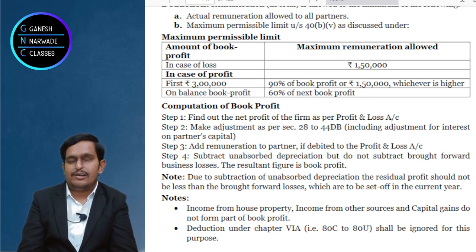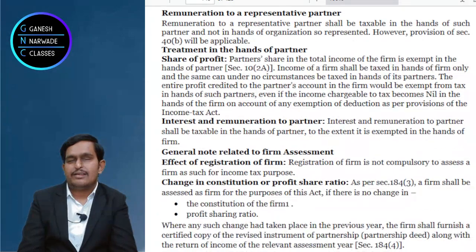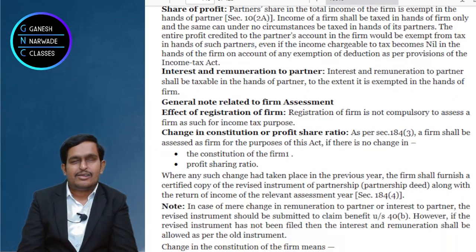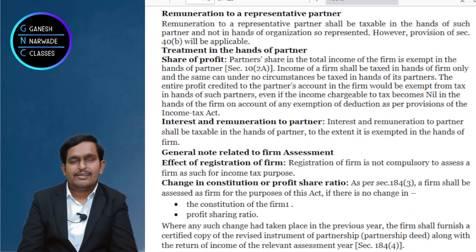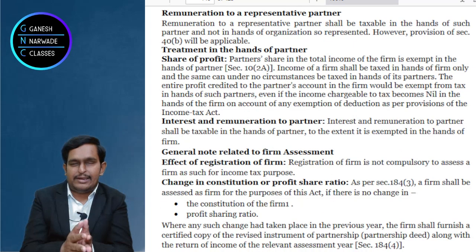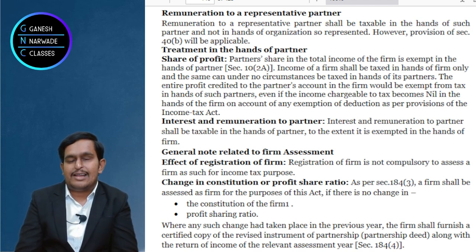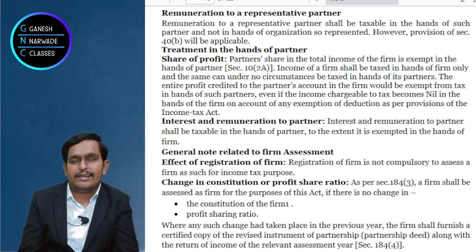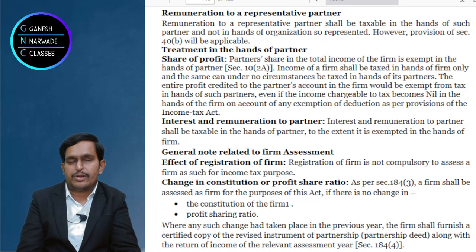Okay, very good, clear. Now come to the next point, constitution. Partnership constitution means only two things to remember: admission and death. What will happen in case of admission and death? Nothing. You just change the partnership deed and submit it to the income tax department. As per the new deed you will get the deduction. Suppose you don't submit the change, then you can claim deduction as per the old deed. That's it, nothing more than that.